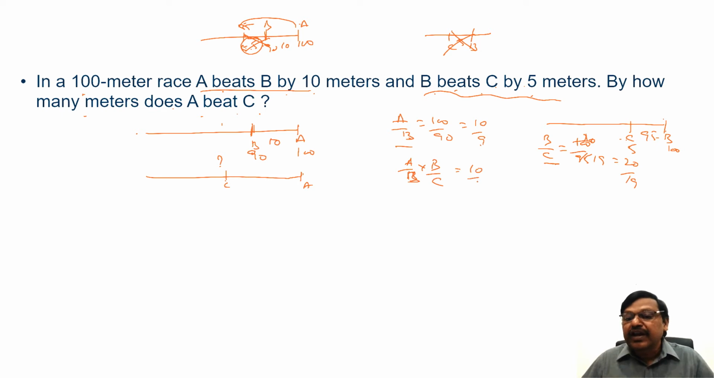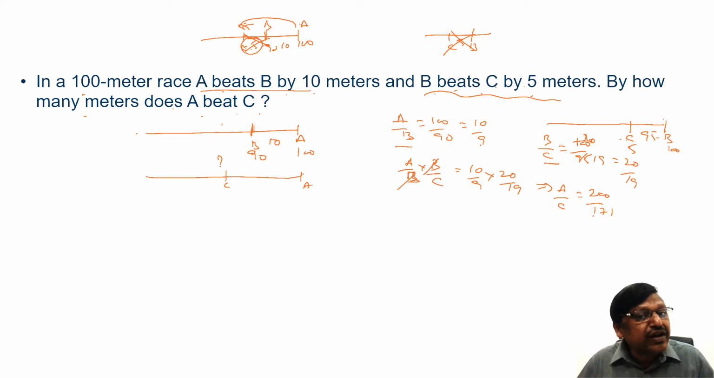A by B is 10 by 9. B by C is 20 by 19. You can see B gets cancelled. A by C equals 200 by 171. When A runs 200, C will run 171.